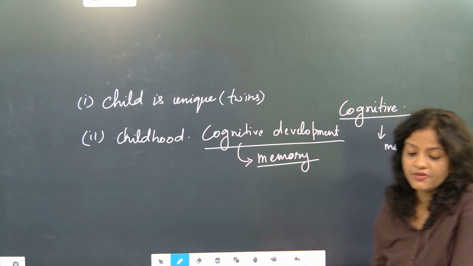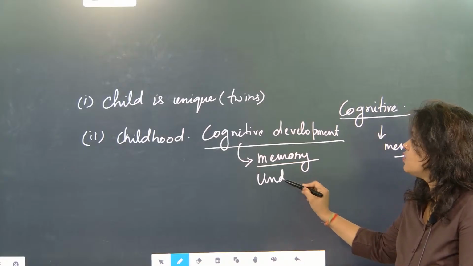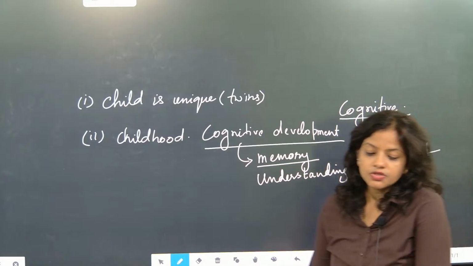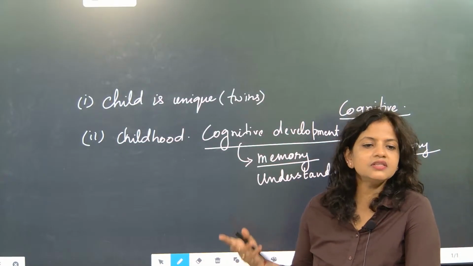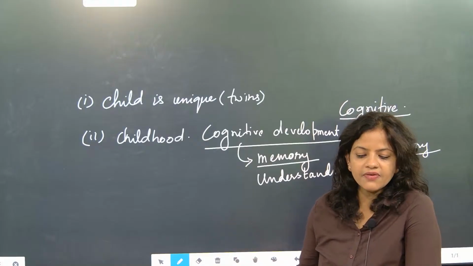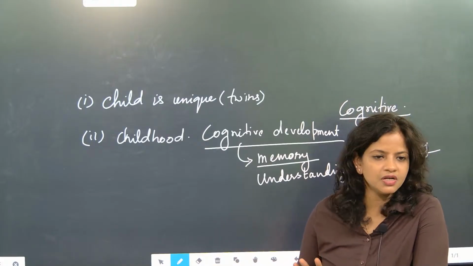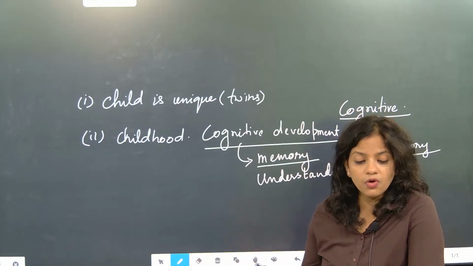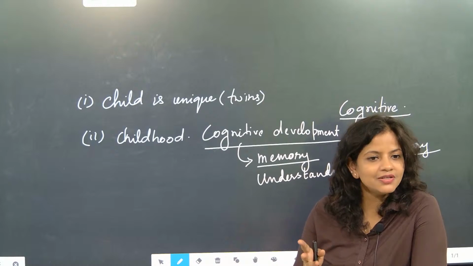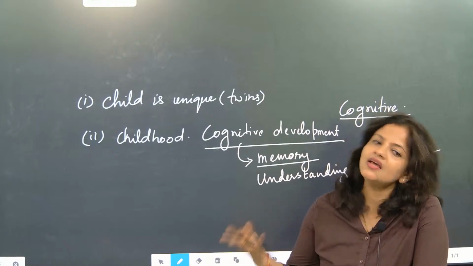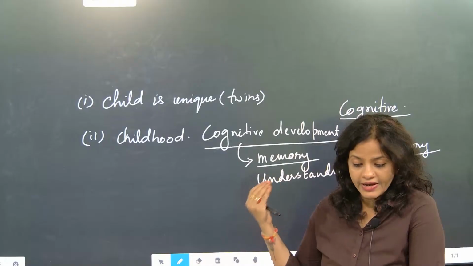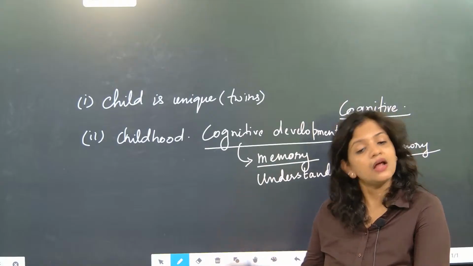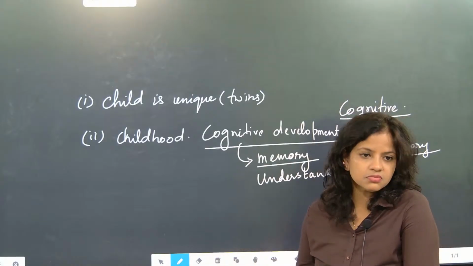When memory development is there, understanding will also develop. What is exactly the meaning of understanding? When I say, hey ma'am, I'm not well, you understood that I'm not well. This is understanding. If I say, ma'am, today I want one glass of water from you, that means you understood that I need something. That also comes under understanding. Whenever memory generation is there, understanding also grows.